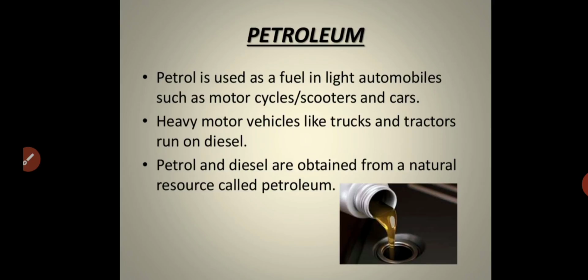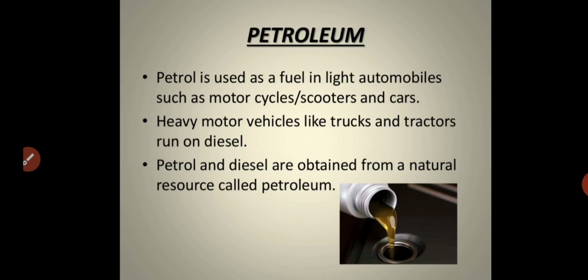I already told you petroleum is a mixture of many substances like petrol, diesel, kerosene, and lubricating oil. Petrol is a very important part of petroleum, and we use petrol in many vehicles that are generally called light automobiles, such as motorcycles, scooters, and cars.